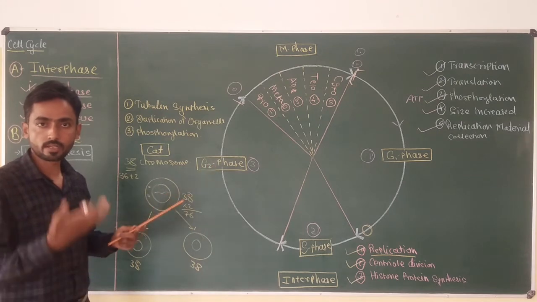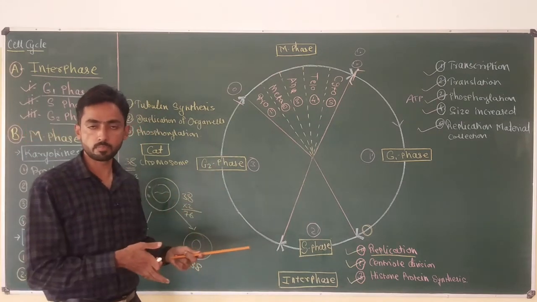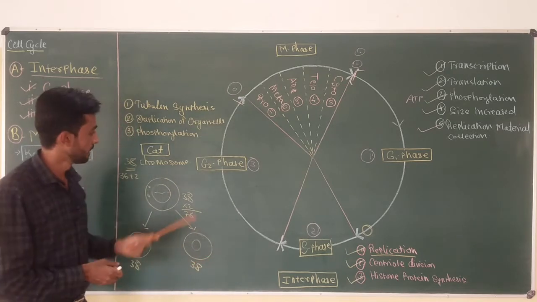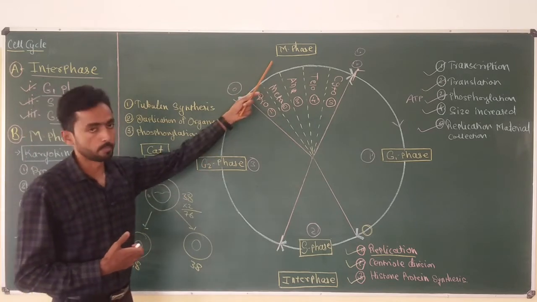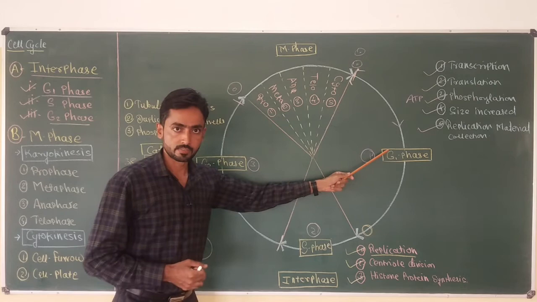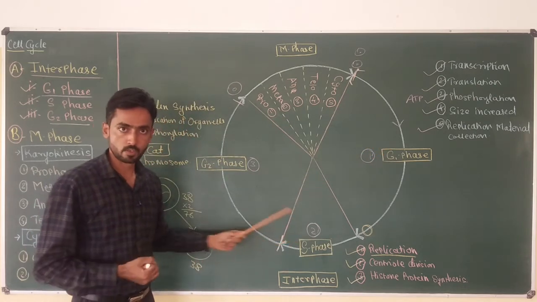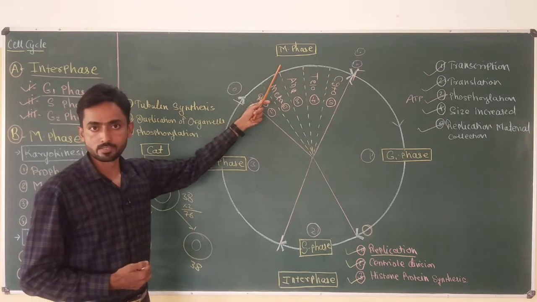So what are the activities, what are the different types of events that occur inside the animal, plant or eukaryotic cell in the G2 phase? All are related to the M phase. As I told in my previous lecture, in the G1 phase the cell prepares itself for the S phase, while in the G2 phase the cell prepares itself for the M phase.